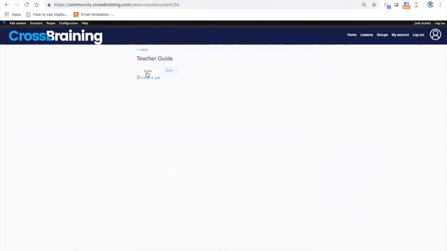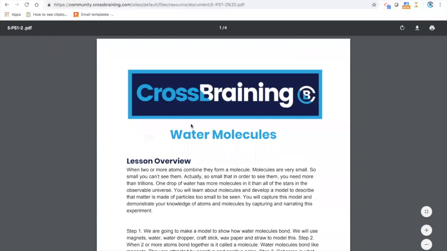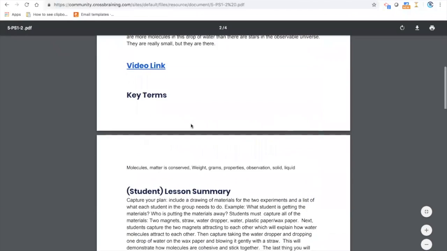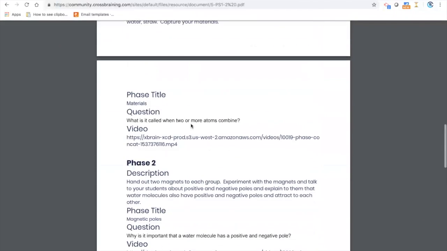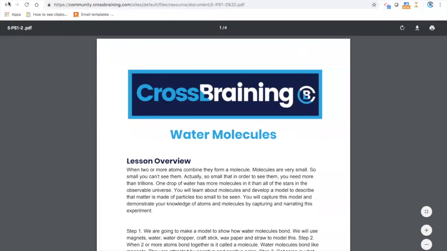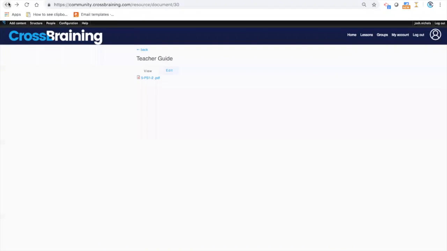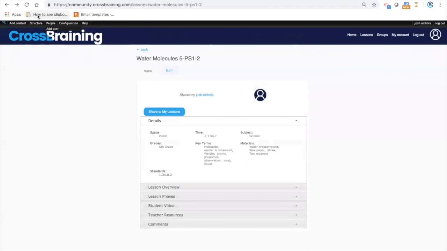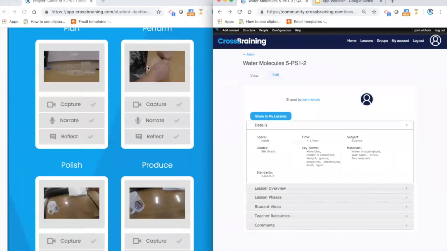So we actually put a teacher guide in it. Now, you don't have to do that, we just did that. If they want a paper copy of it, that's available as well. But you can see how the two play together, how the app side and the community side can play together.